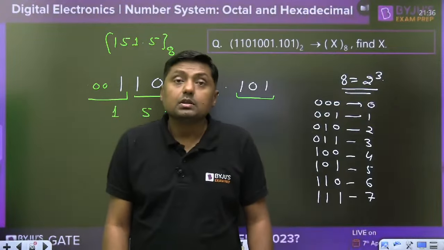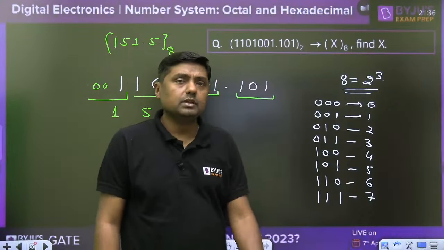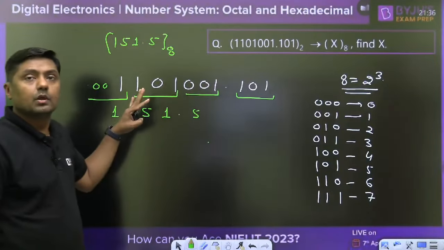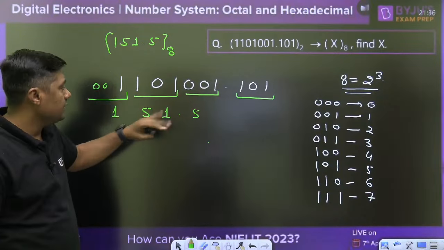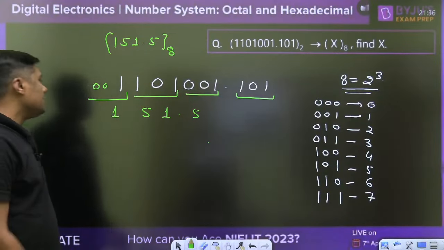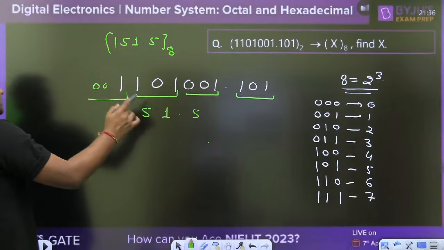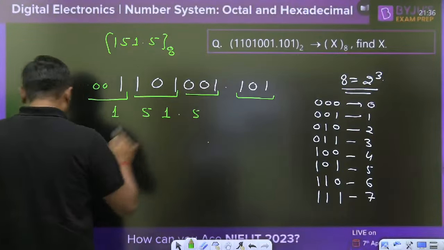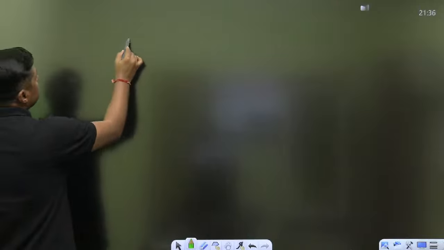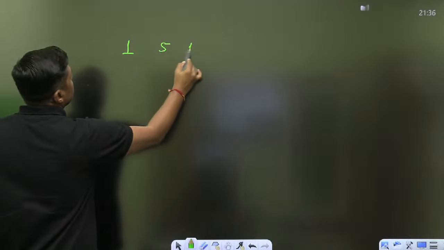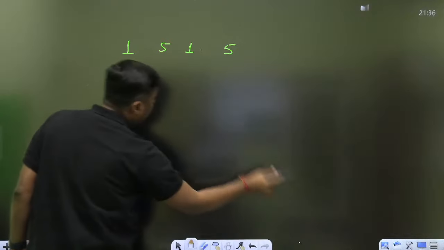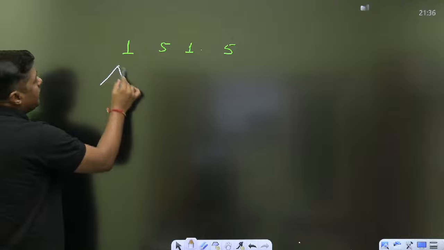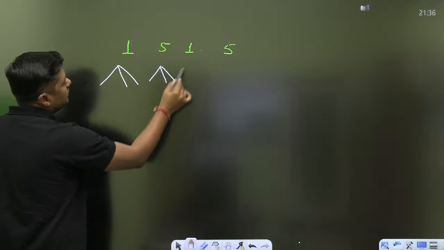151.5. This is the simple method. Make groups of 3. A number of students have given the right answer. This is 151.5, and it is in octal. Now if you want to convert it into binary, then every digit is represented by 3 binary digits, or 3 bits.